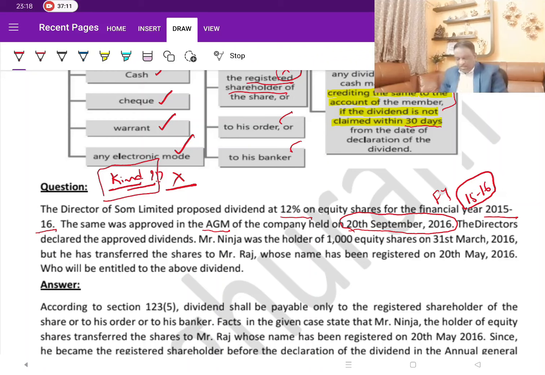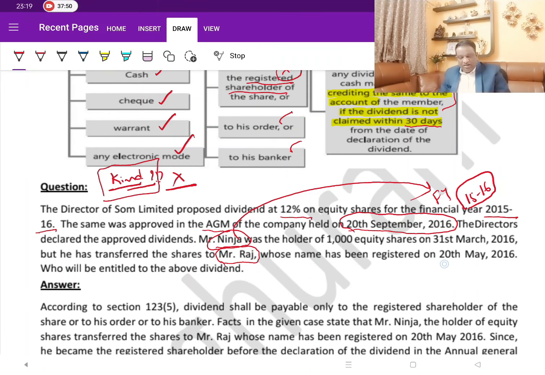The directors declared the approved dividend, and Mr. Ninja was the holder of 1000 equity shares on 31st March 2016, because this dividend is paid out of the profits for 15-16, keep that point in mind. So Ninja was the shareholder for the financial year. As on the date of the closure of the year, he was the shareholder, but he has transferred the shares to Mr. Raj, another person who bought the shares from N, whose name has been registered on 20th May.